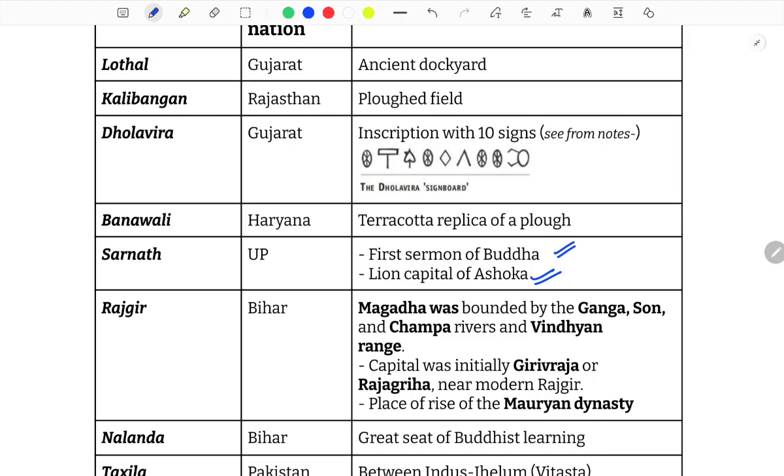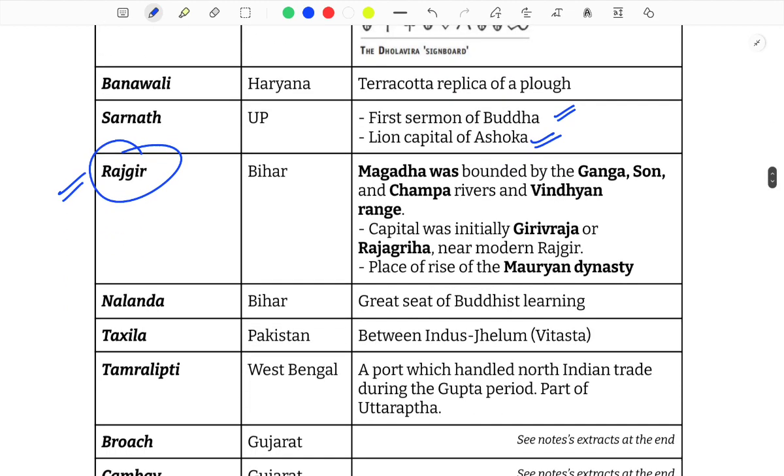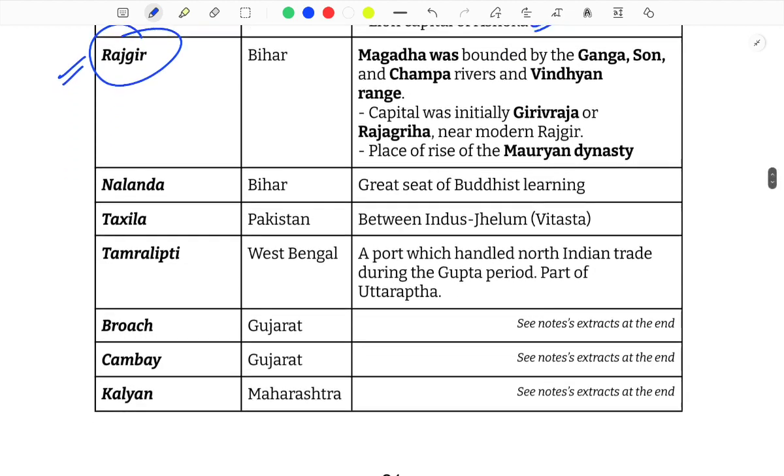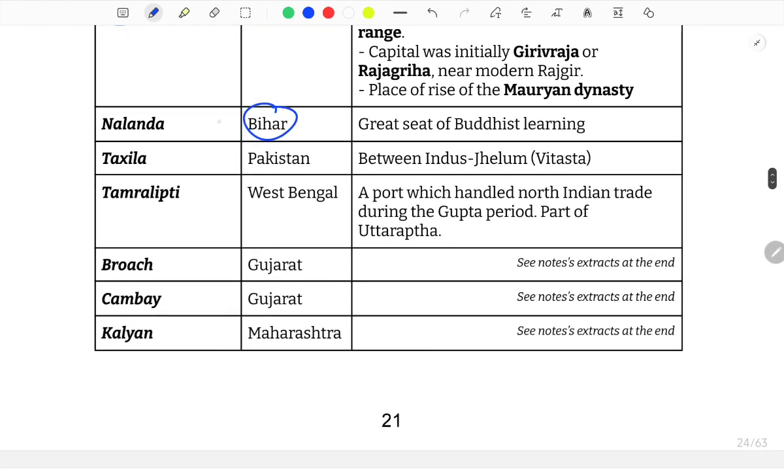at Sarnath. Rajgir, where I am currently, has an ongoing excavation. It's in Bihar. Magadha was bounded by the Ganga, Son and Champa rivers and the Vindhyan range. The capital was initially Girivraja or Rajgriha, the modern Rajgir, and this is the place of rise of our great Mauryan dynasty. Nalanda, a UNESCO World Heritage Site, is a great seat of Buddhist learning.